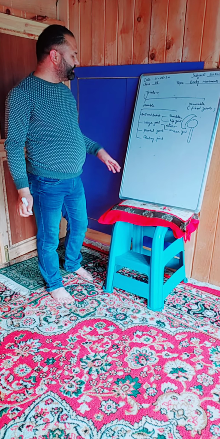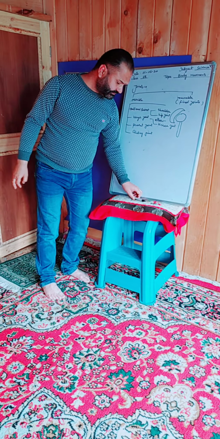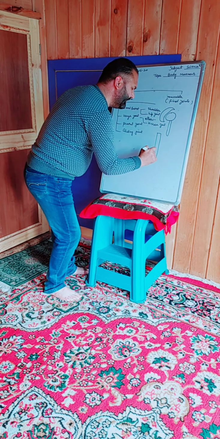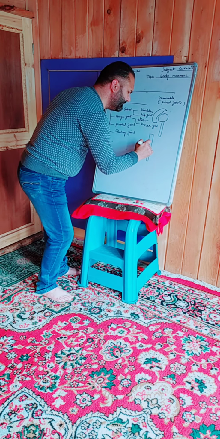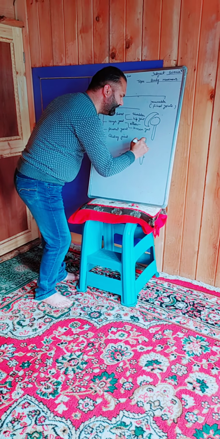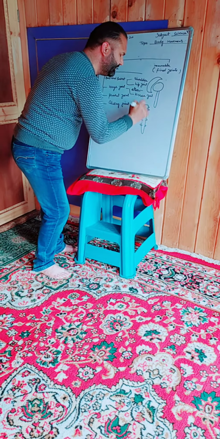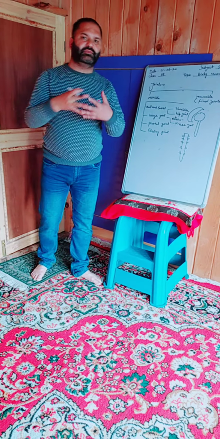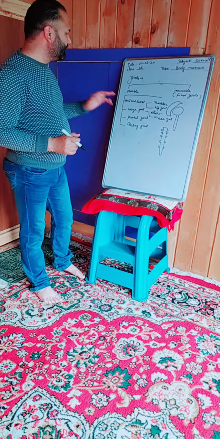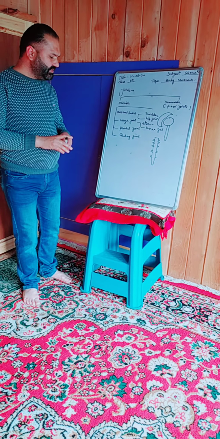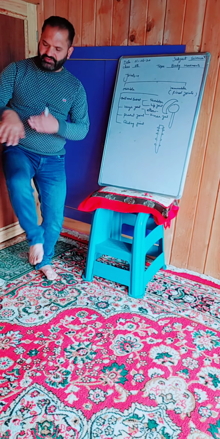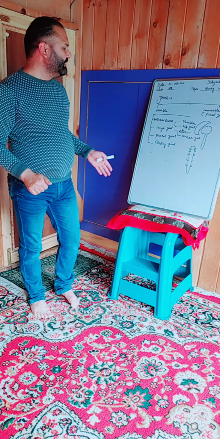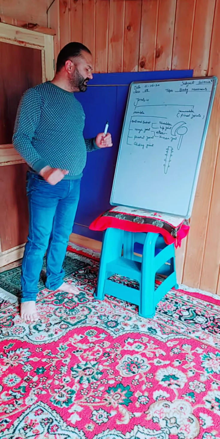Then the pivotal joint. Pivotal joint means you have a cylindrical shaped bone, and other ring bones are fixed in this. The best example is the spinal cord. We have 32 vertebrae, they are fixed with each other, and this is called the pivotal joint. And then the gliding joint. When I move, when I kick a ball, the bones glide on each other, so that is called a gliding joint.